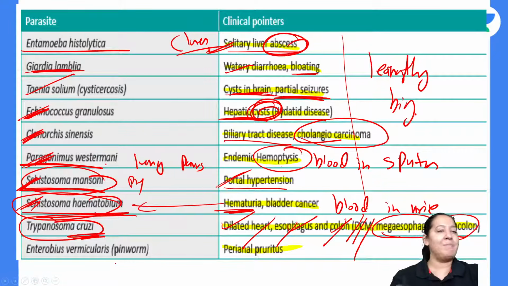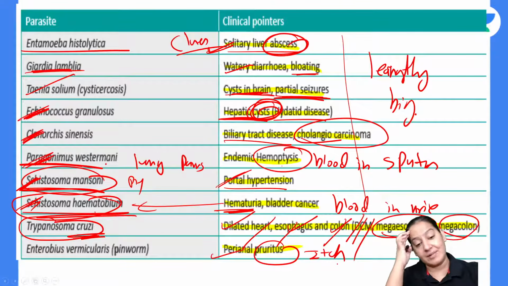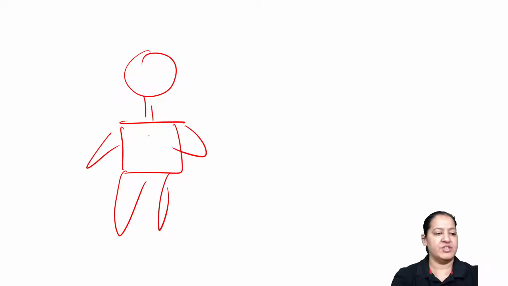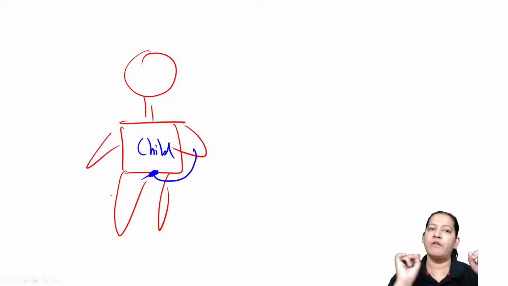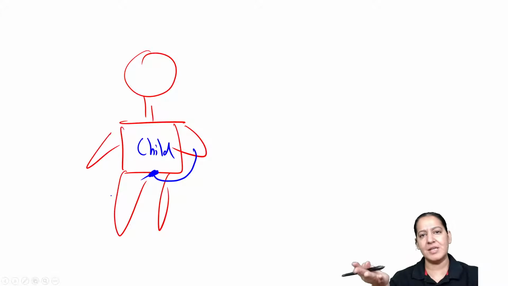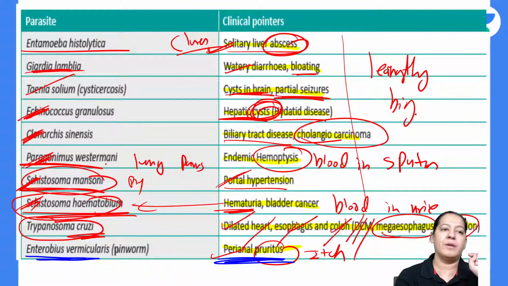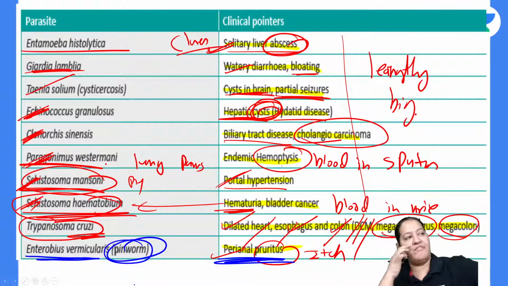The last one is perianal pruritus. Pruritus means itch. It usually occurs in children, small children, 3 to 5 years of age. The child frequently touches the anal area and itches there, always itches there. So the parents are bothered about why the child is touching and itching the perianal area. So the typical complaint is a child with a perianal itch. The answer is Enterobius vermicularis, that is known as pinworm. Everyone give me a thumbs up.